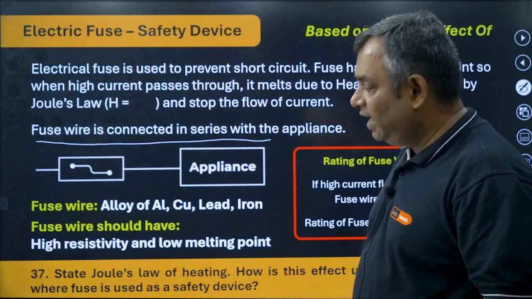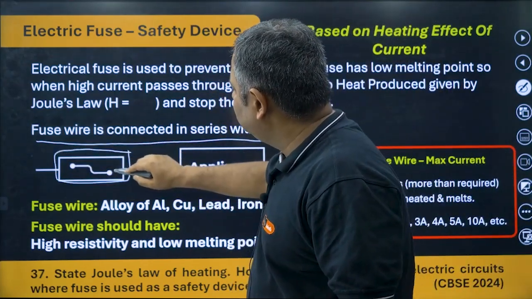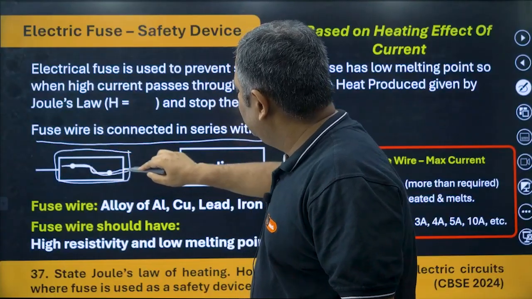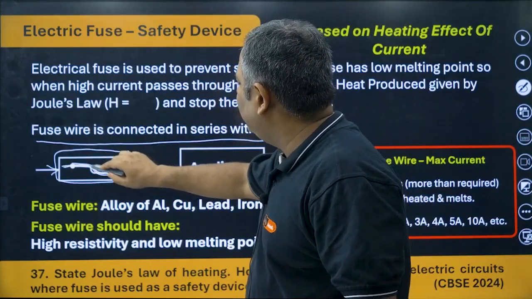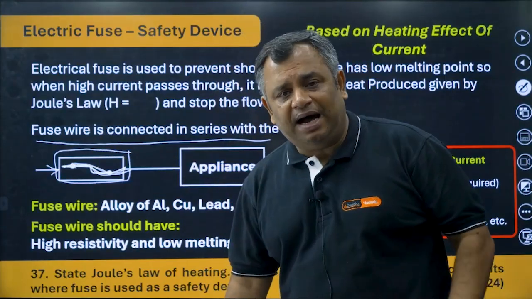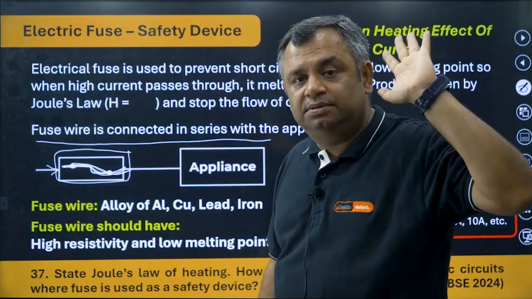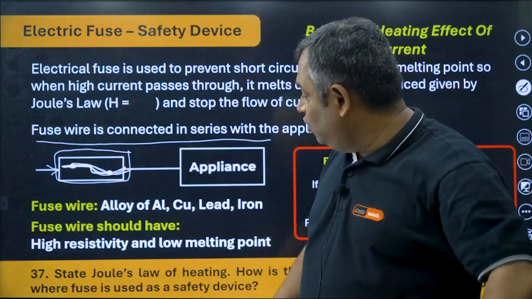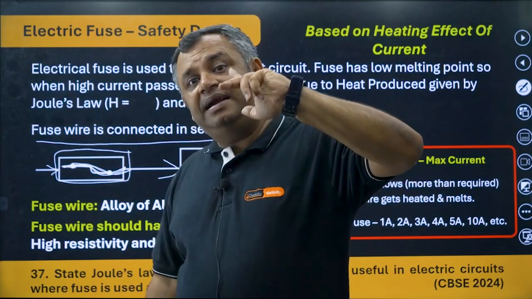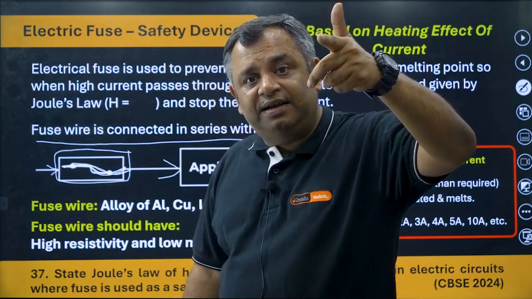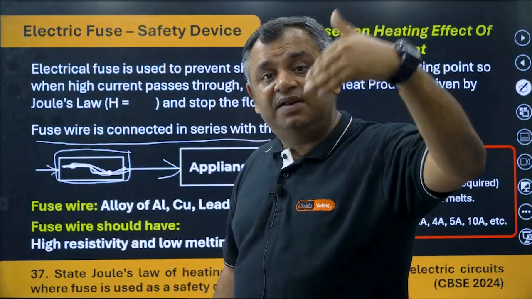Fuse wire. Okay. So what happens? In front of the appliance, you put something called fuse wire. It has got a wire in it, and the current first, before reaching the appliance, passes through this wire. So the properties of this wire are a little different. It has to allow the requisite amount of current to pass, and the moment current increases from the given capability or capacity, since the current will increase, heat will increase.